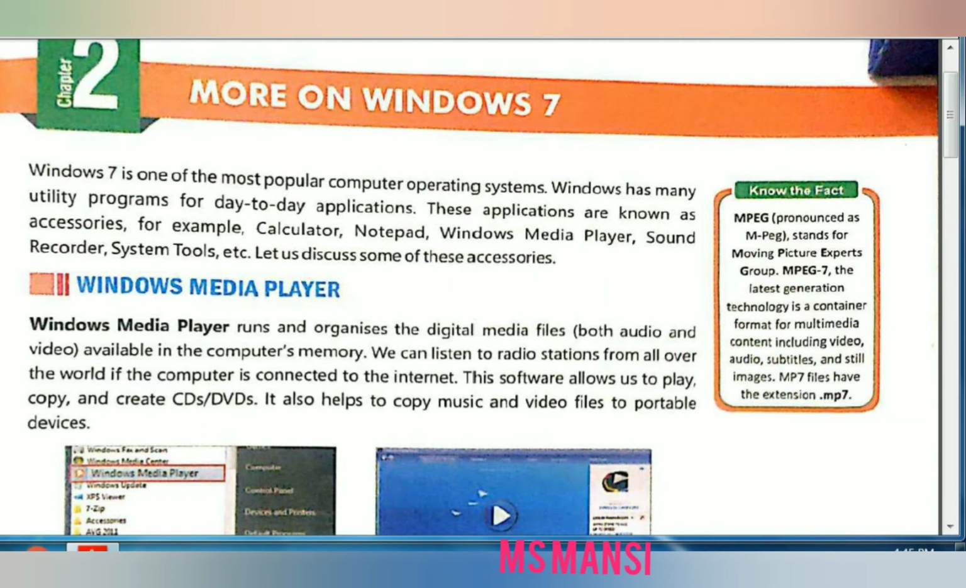Why do we call it digital? Because these files are in the computer and computer is digital. Okay, so both audio and video files run on window media player. We can listen to radio stations from all over the world if the computer is connected to the internet. If your computer is connected to the internet, you can listen to radio stations.